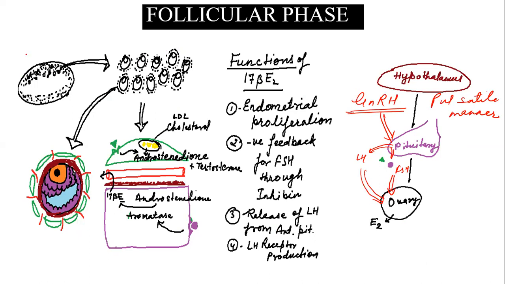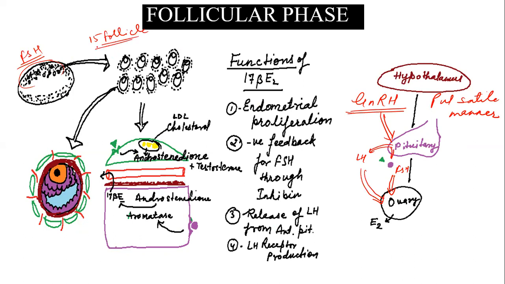Once FSH is released from the anterior pituitary, there is recruitment of follicles. During each cycle, around 15 follicles are recruited, and this recruitment is totally based on FSH receptors.